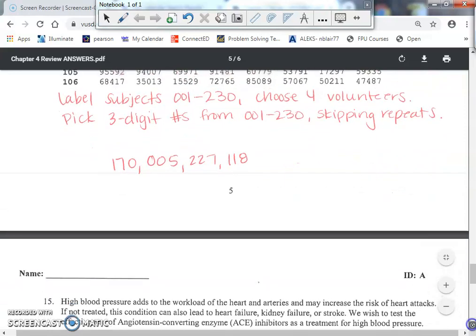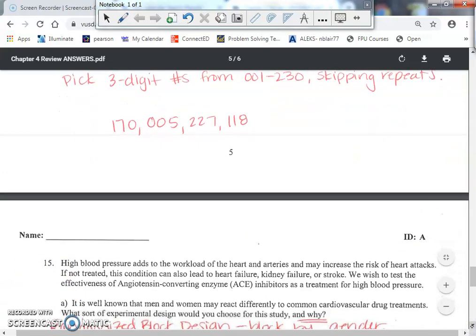All right, the last one, again, is on an experiment. We're talking about high blood pressure here, and we have these ACE inhibitors. We want to test the effectiveness of them as a treatment for high blood pressure. So it's well known that men and women may react differently to common cardiovascular drug treatments. What sort of design would you choose?